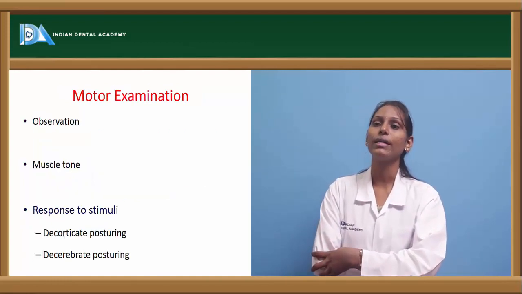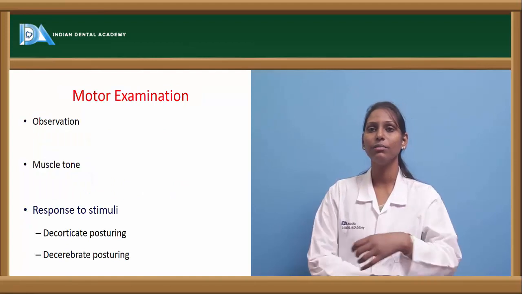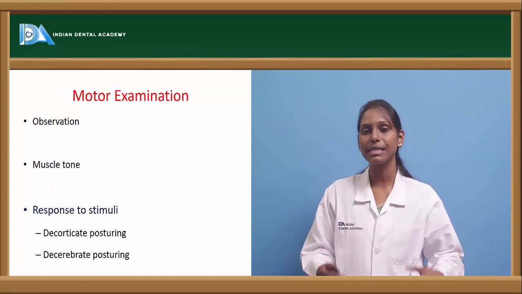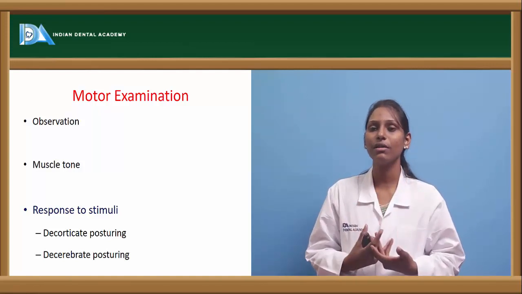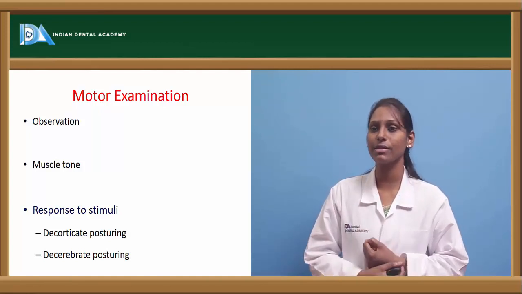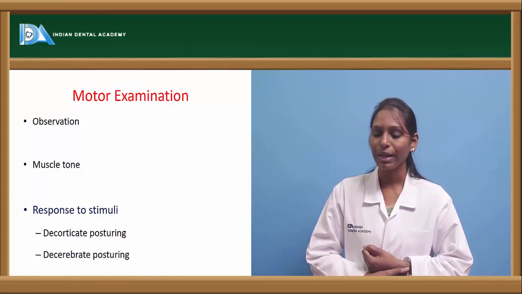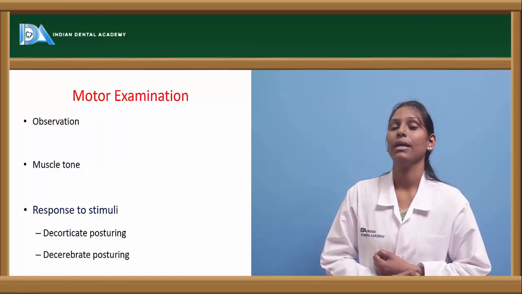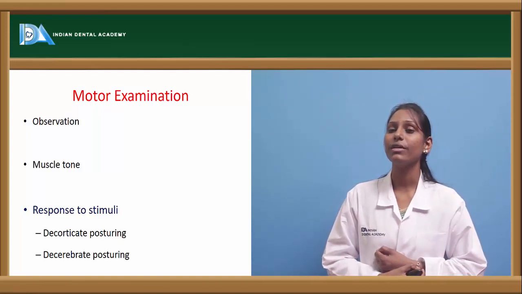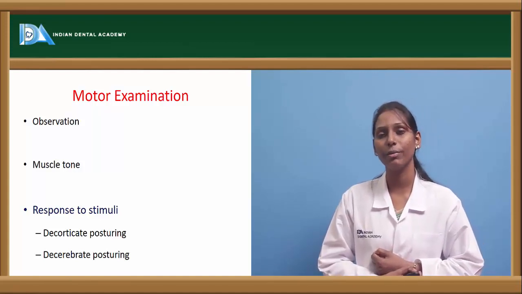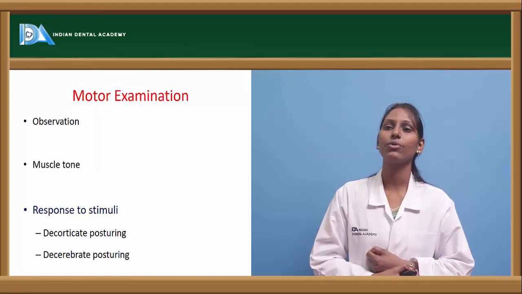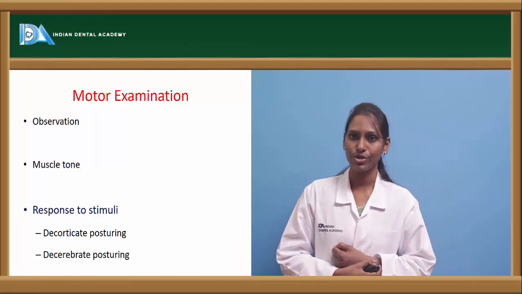Now coming to motor examination, observe the position of the arms and face and various other body parts. Observe how the muscular function is acting. Check for muscle tone and deep tendon reflexes also. And when you are testing for a response to stimuli, we see two peculiar postures in comatose patients. One is decorticate posture and another is decerebrate posture.